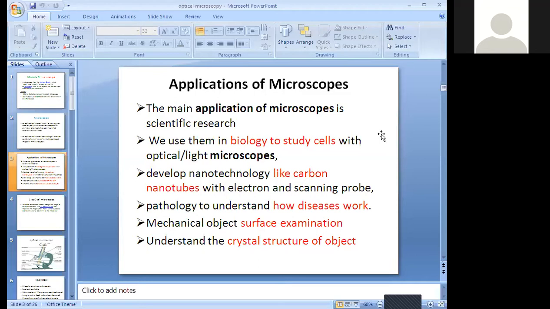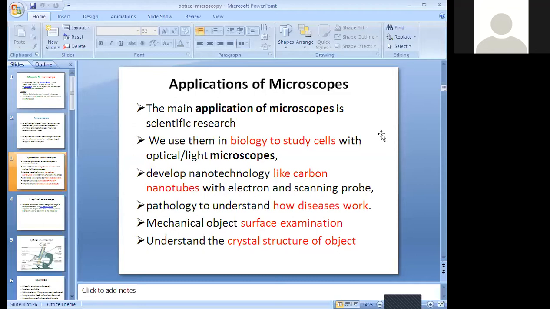We use them in biology to study cells with optical light microscopes. So we are using them to study the cells. If we did not use microscopes, we would not be able to see the cell structure. In the high school syllabus we have the plant cell structure and animal cell structure, everything: plasma membrane, chloroplast, mitochondria. We study all of these in different plant and animal cells.